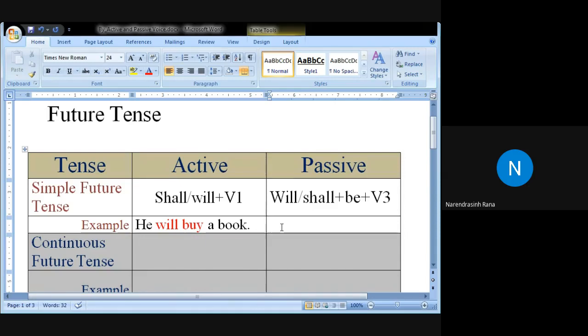Very good. All of you have converted your sentences from active to passive. Let us take an example this time. Radhika, a plant will be grown by me. Very good.